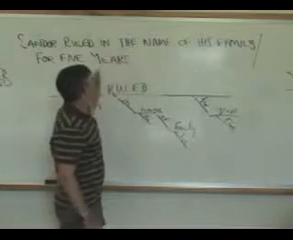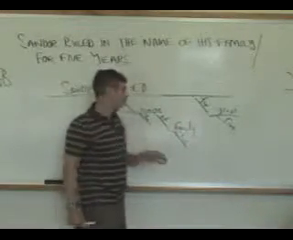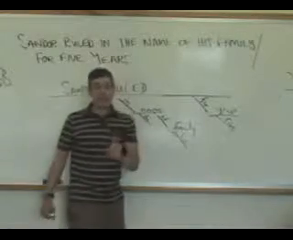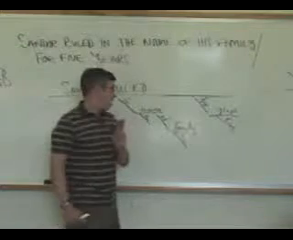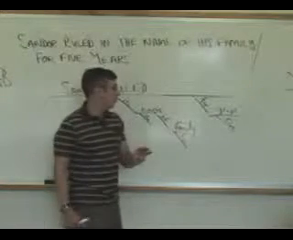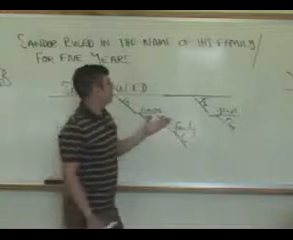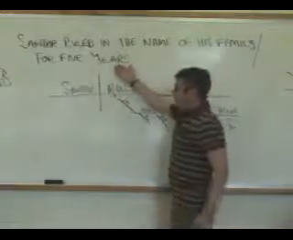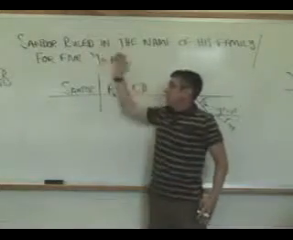So this sentence, Sandor ruled in the name of his family for 5 years, contains 3 prepositional phrases. One is in the name of his family, a second is of his family, and the third is for 5 years.